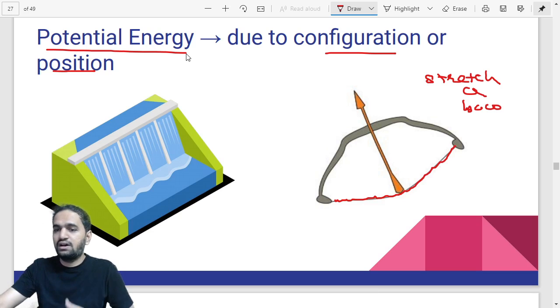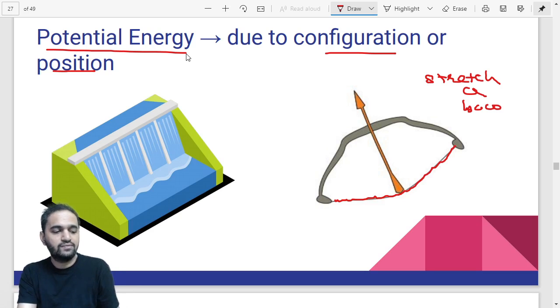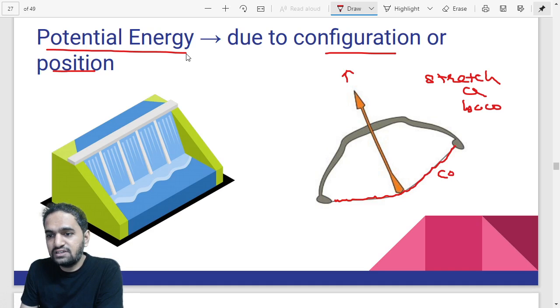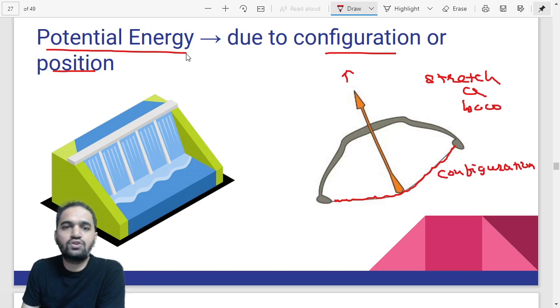Suppose in this situation, due to the position, or due to the situation which is arising. So in this case, as you are stretching the bow, the stretched wire is having a lot of energy, and that same energy, after you release, will be transferred to that arrow, and then we'll be able to shoot that arrow, right? So the thread is having one kind of energy, and that is due to configuration, and that is called potential energy. So this is called potential energy.